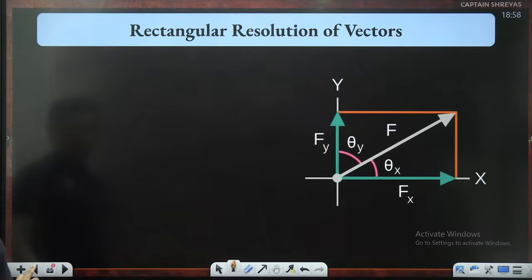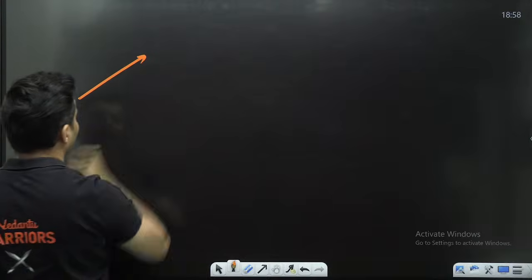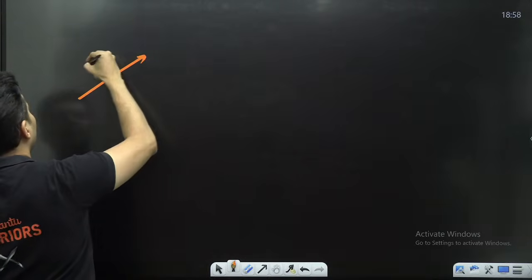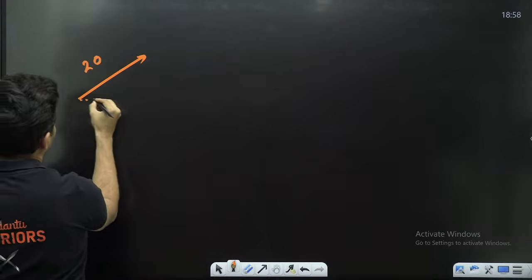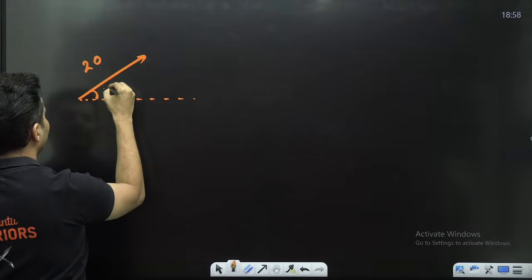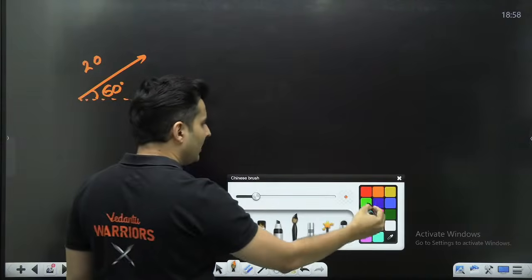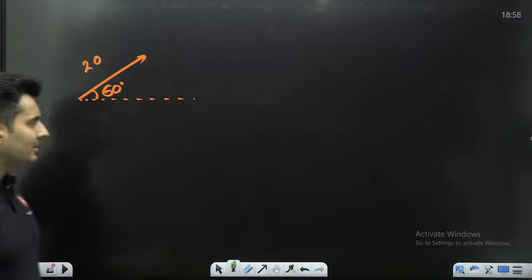In fact, I will show it to you right over here before showing the next slide. Imagine there is a vector having a magnitude of 20, and let's say it is making an angle of 60 degrees with the x-axis. Can I split it into two components? The answer is yes.